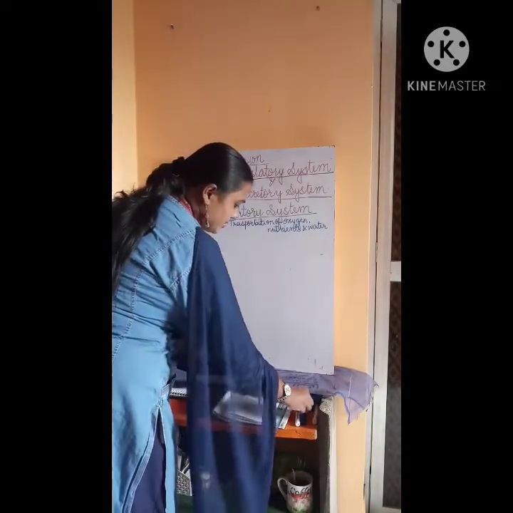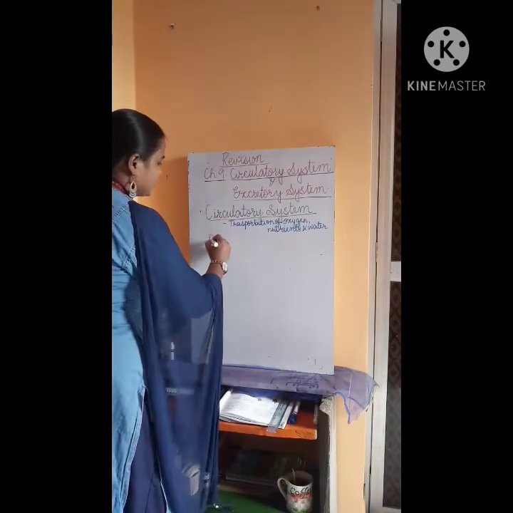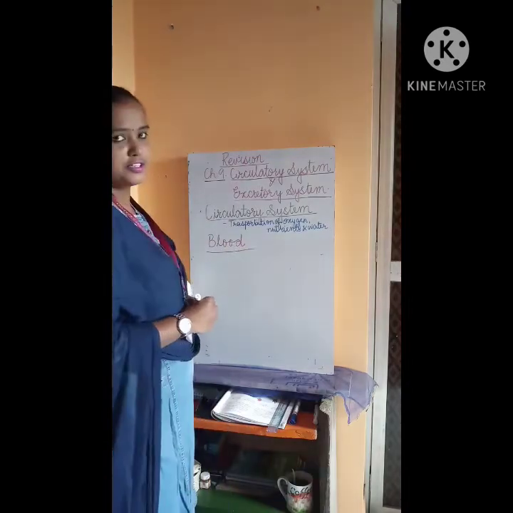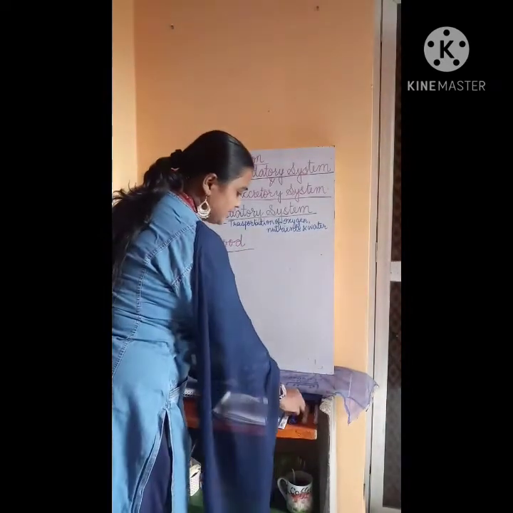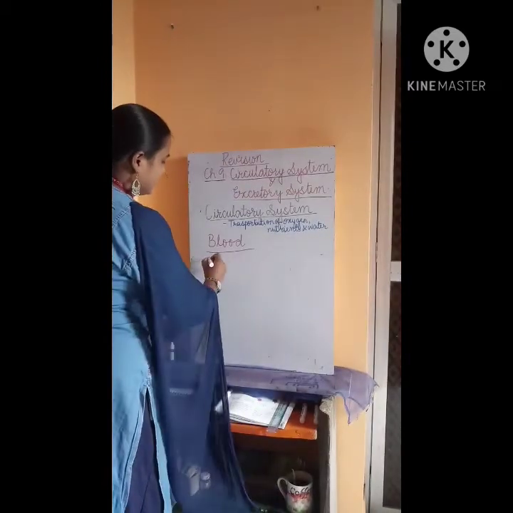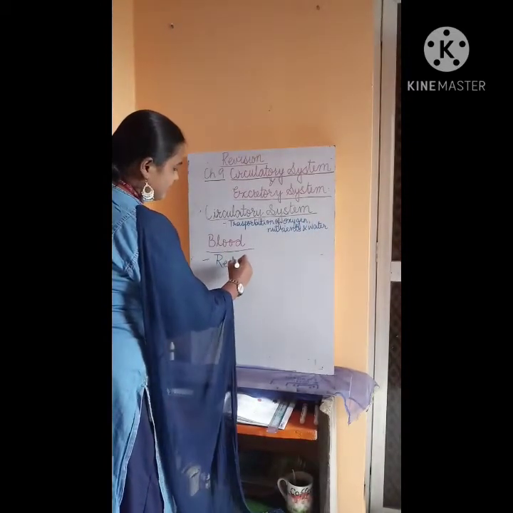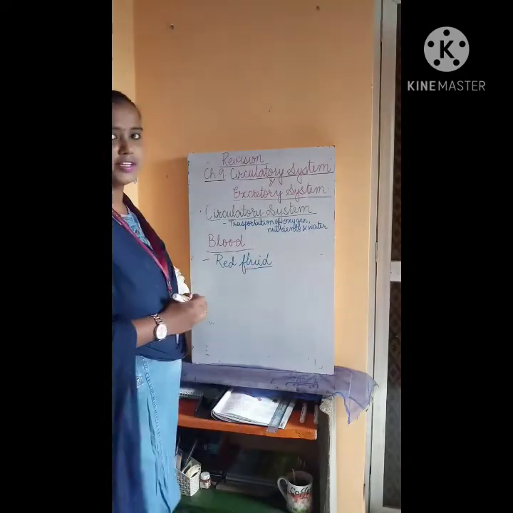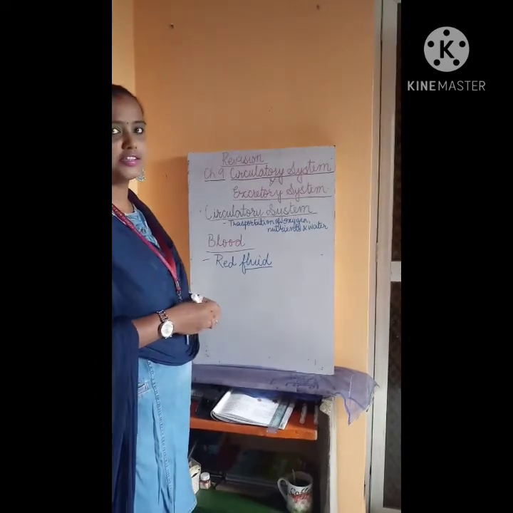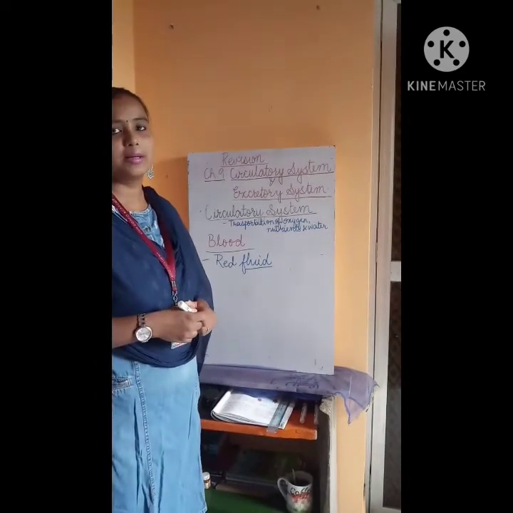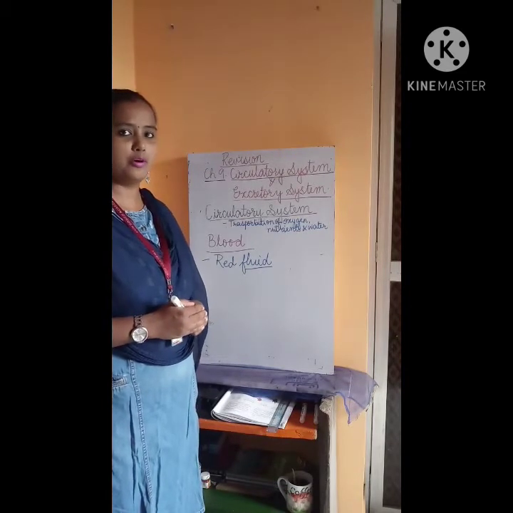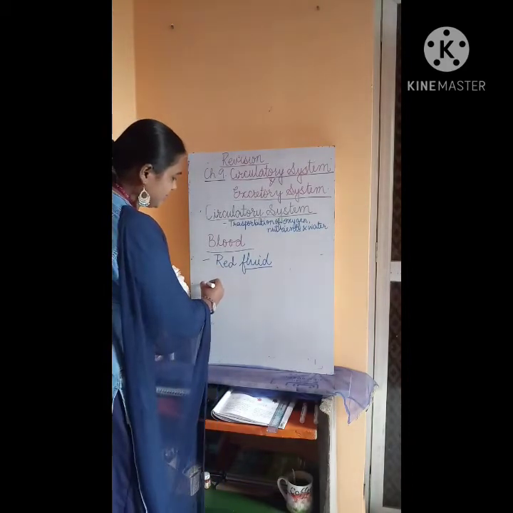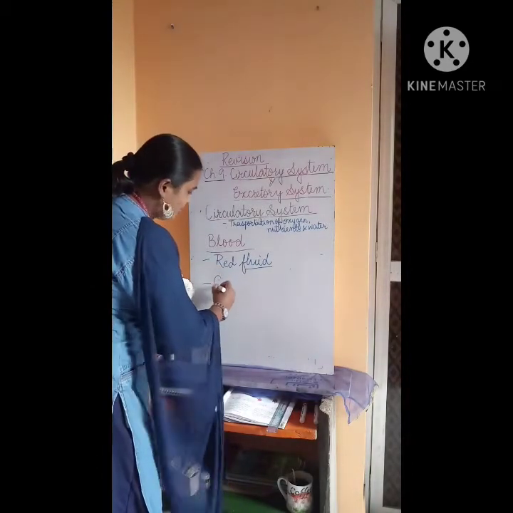Like the heart, blood too has different functions. At first, you must know what is blood. Blood is a red fluid. When we say fluid, it means it is a liquid substance. It is not a liquid substance like water, but it is a little thicker than water and it is red in color. The next function that the blood performs is to carry oxygen.